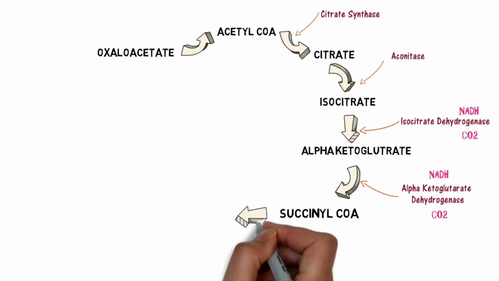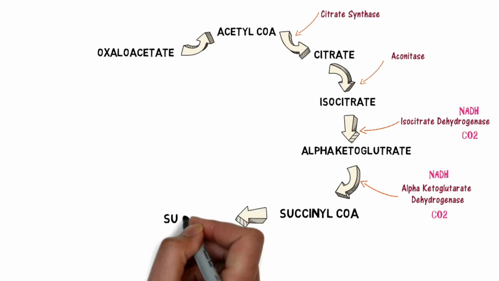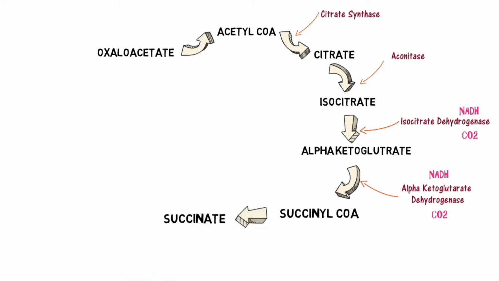After that, succinyl-CoA will be converted to succinate. This reaction is catalyzed by succinyl-CoA synthetase. There is also a phosphorylation of GDP to GTP.